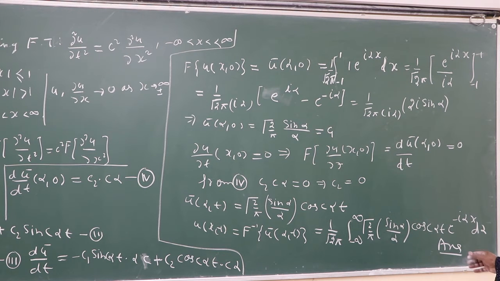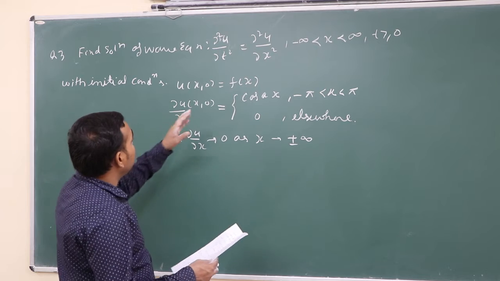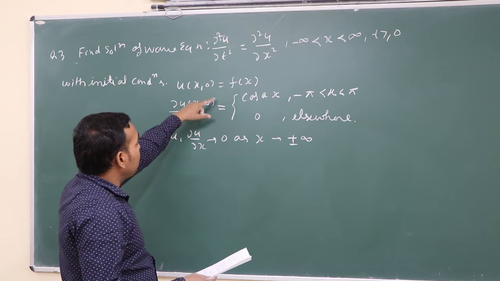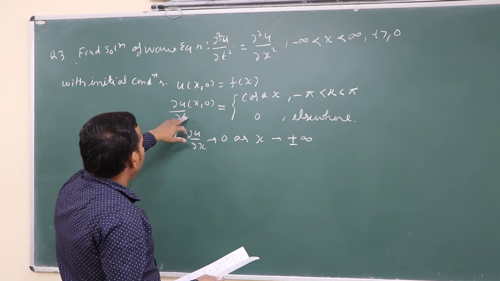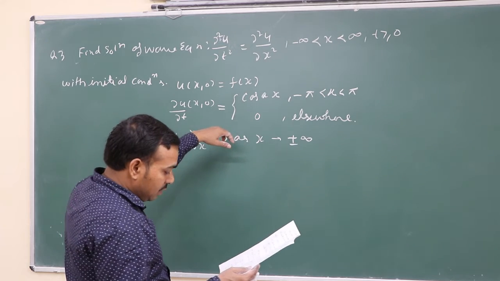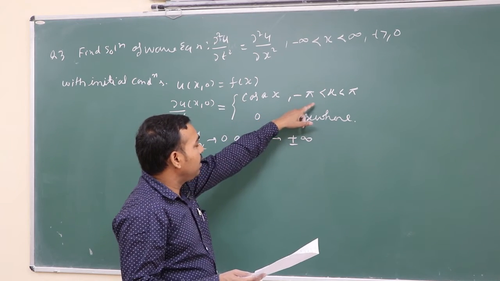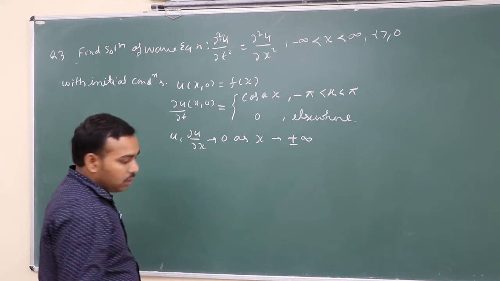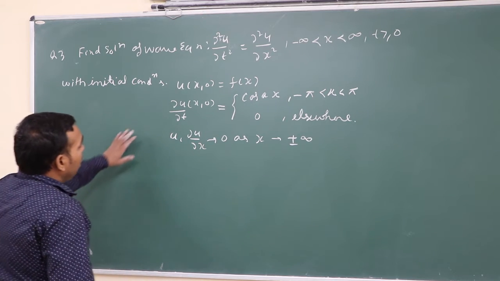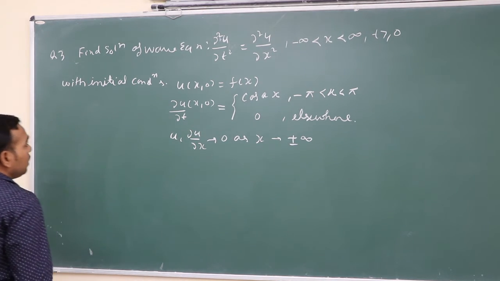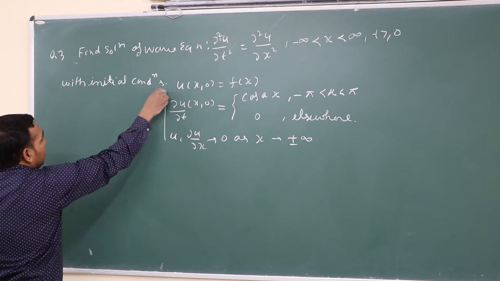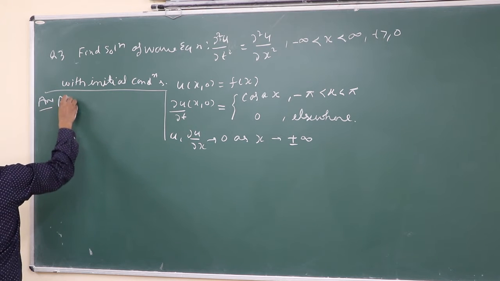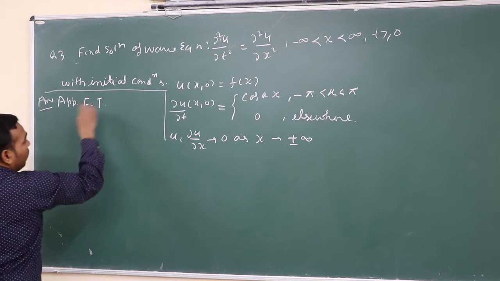So this is the problem: del square u upon del t square equals del square u upon del x square, with initial conditions u x 0 equals f x, del u upon del t at x 0 equals cos a x for minus pi less than x less than pi, and 0 elsewhere. After seeing all these conditions and requirements, we can say we can apply Fourier transform. So apply Fourier transform.